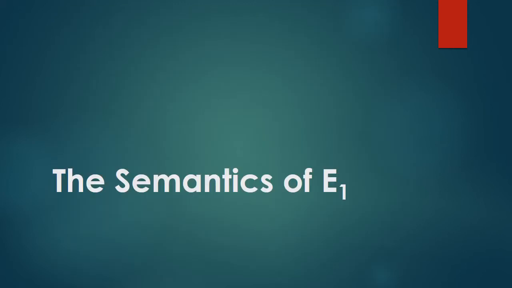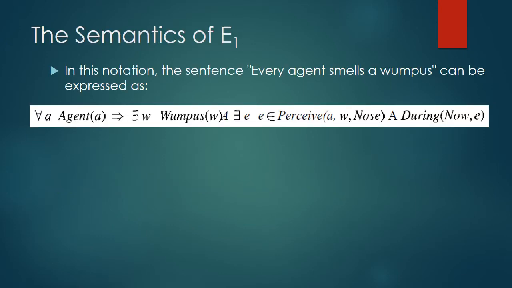We had no problem with "John loves Mary," but things get more complicated when we consider all of E1. Immediately we are faced with all the choices of the previous chapter for semantic representation, for example: how do we represent time, events, and substances? Our first choice will be to use the event calculus notation of the next session. In this notation, the sentence "Every agent smells a wumpus" can be expressed as can be seen in the slide. We could have used a Smell predicate instead of Perceive, but we wanted to be able to emphasize the similarities between smelling, hearing, feeling, touching, and seeing.